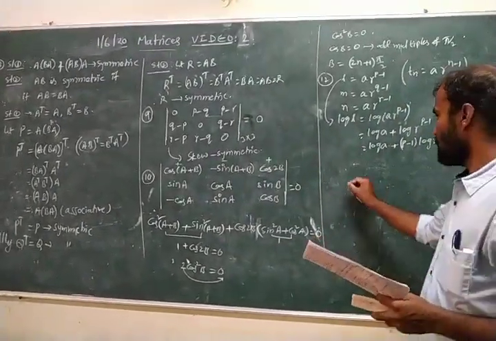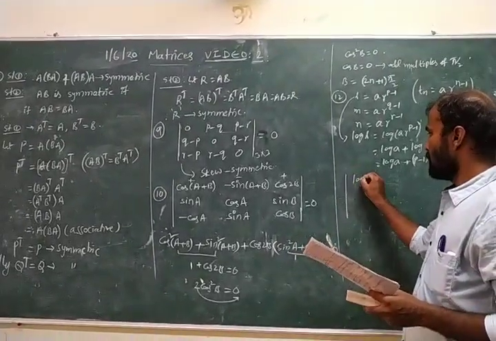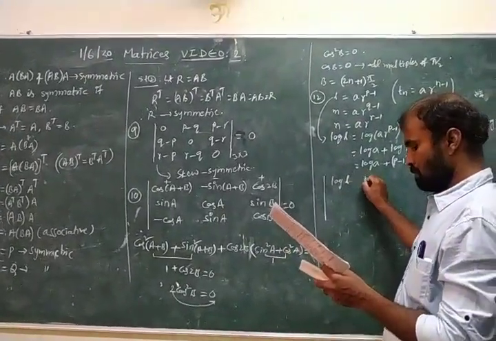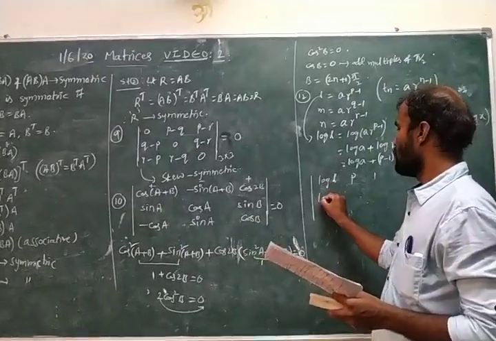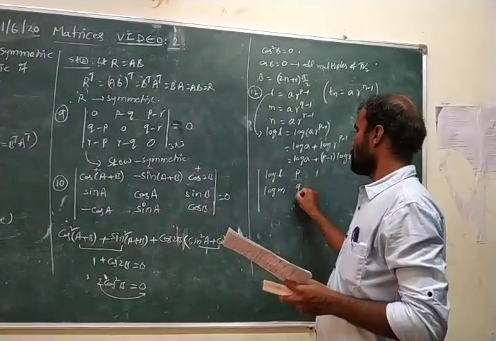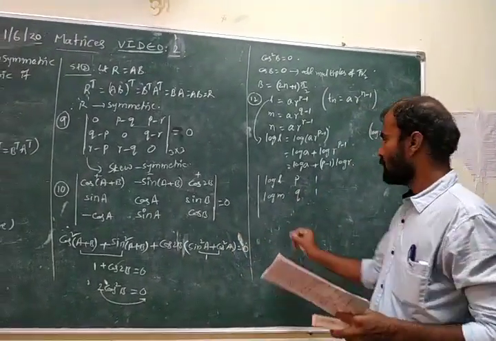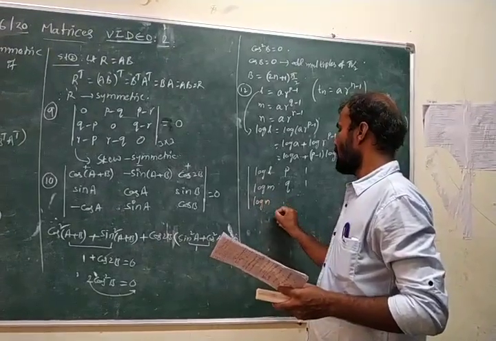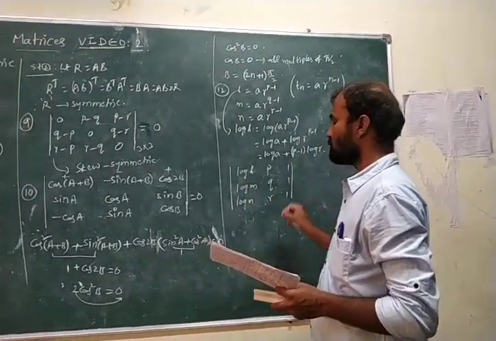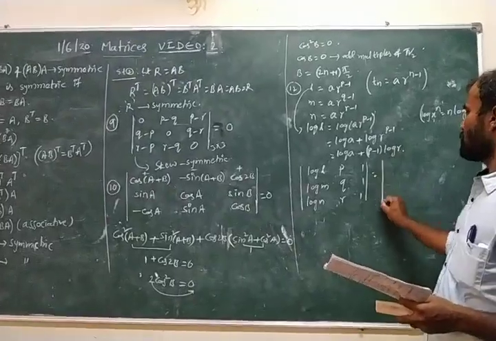But what is asked here is the determinant with log L, p, 1; log M, q, 1; log N, r, 1. Now substitute the values.